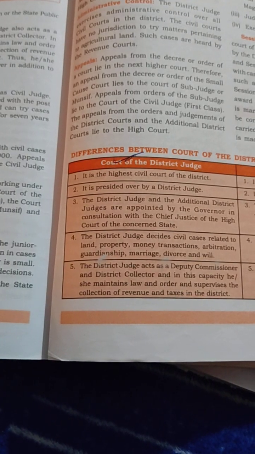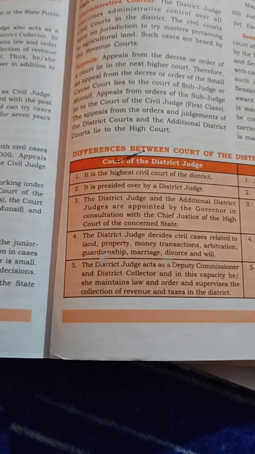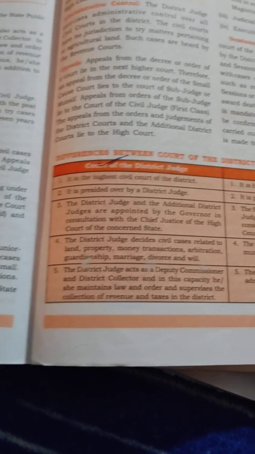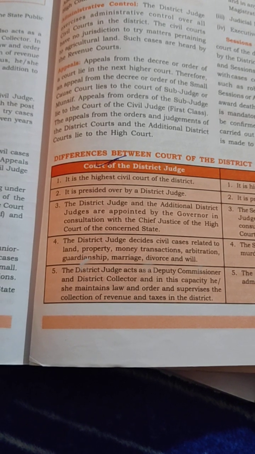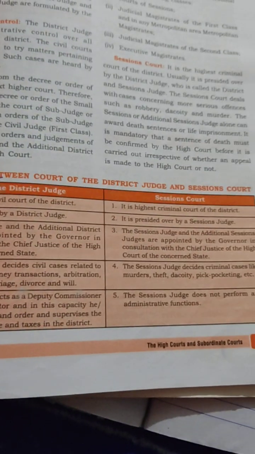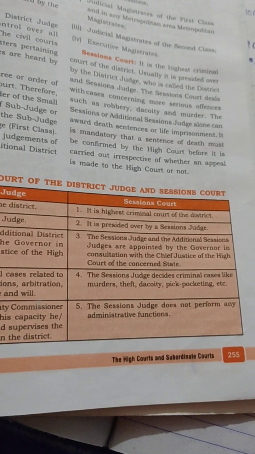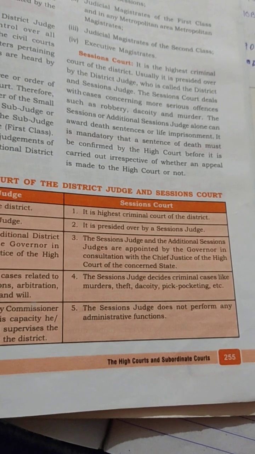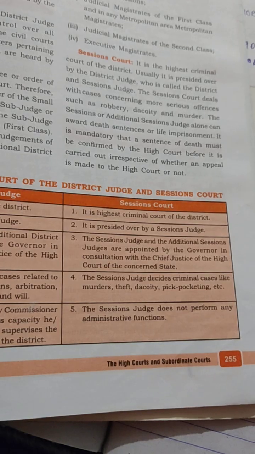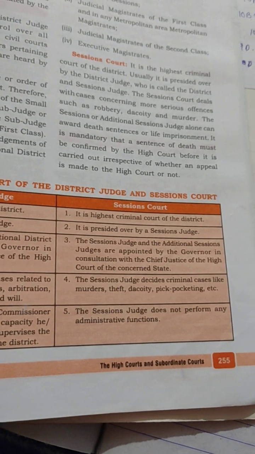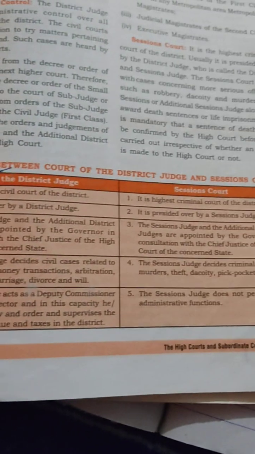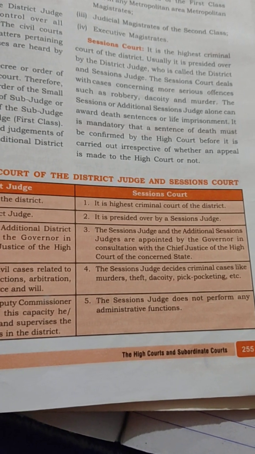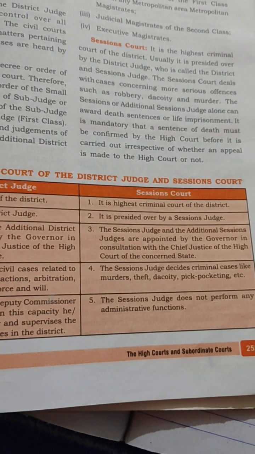Fourth point, the district judge decides civil cases relating to land, property, money transaction, arbitration, guardianship, marriage, divorce, and will. And the session judge decides criminal cases like murders, theft, dacoity, pickpocketing, etc. Means the district court decides civil cases and the session court decides criminal cases.